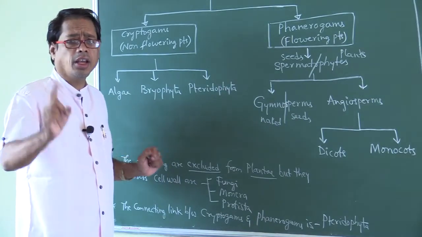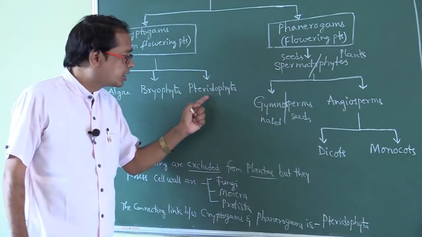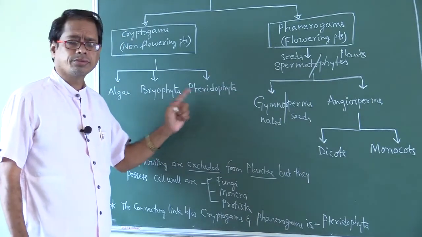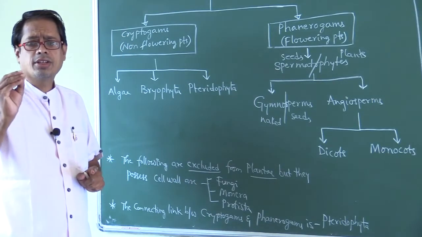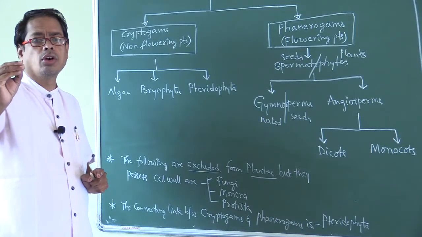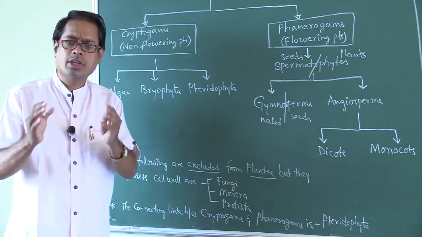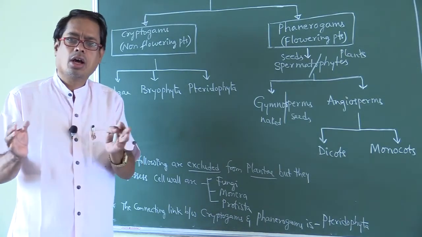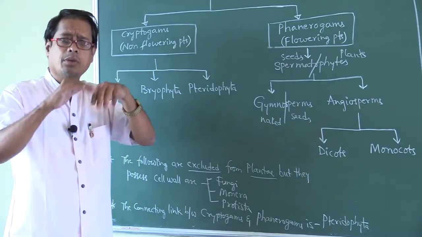Connecting link between non-flowering and flowering is Pteridophyta. In plants, the cell wall is made up of cellulose. Are all organisms having a cell wall placed in Plantae?